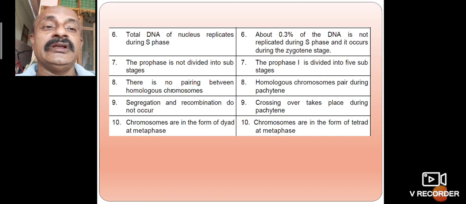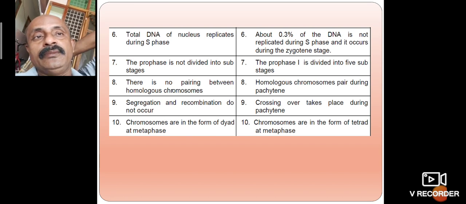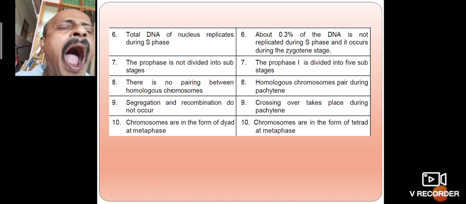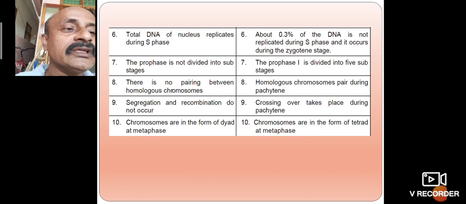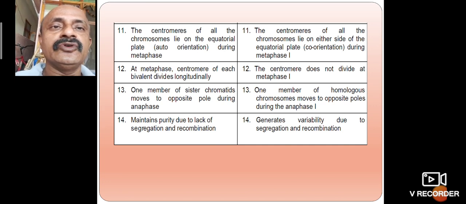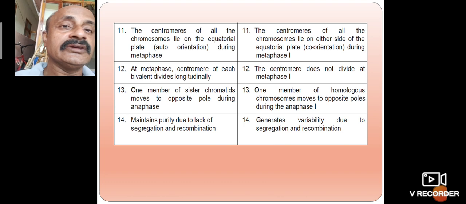In mitosis, the chromosomes are not in the form of bivalents; in meiosis, they are formed as tetrads. These are important differences. Also, in mitotic metaphase, the centromeres of all the chromosomes are on the equatorial plate, but in meiosis the centromeres of the chromosomes lie on either side of the equator, not at the center.